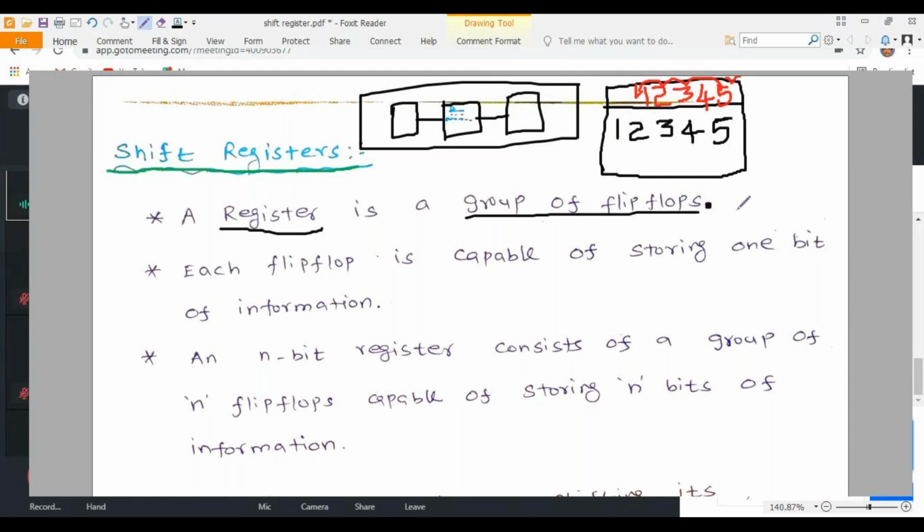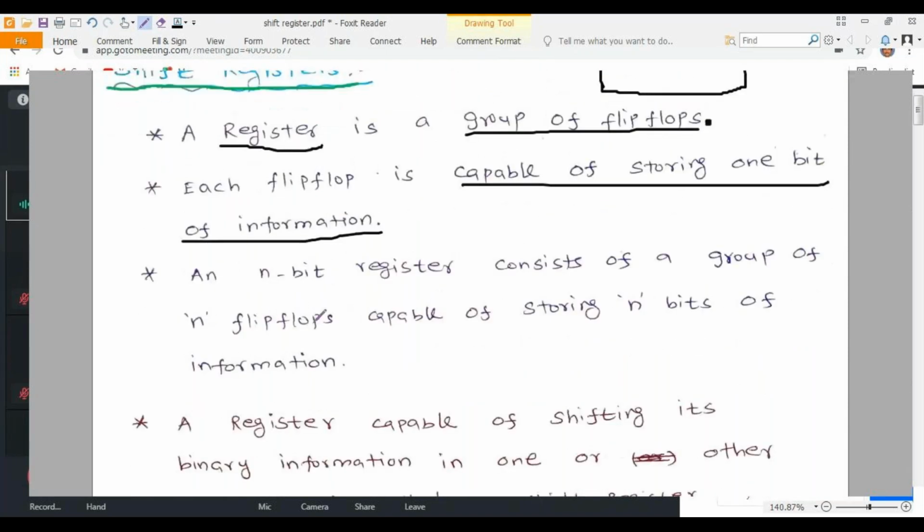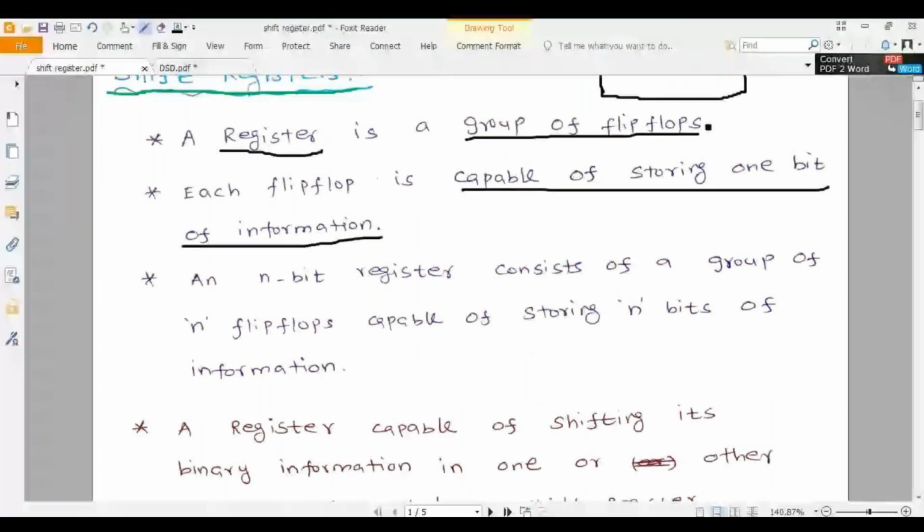So what is the application of a register? It will be used to store data. Each flip flop is capable of storing one bit of information. An n-bit register consists of a group of n flip-flops capable of storing n bits of information.